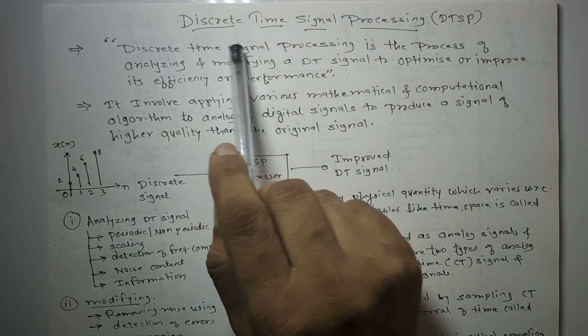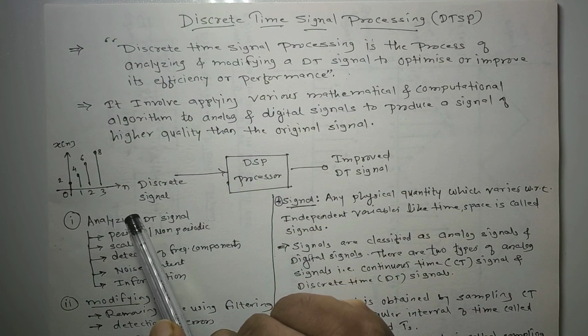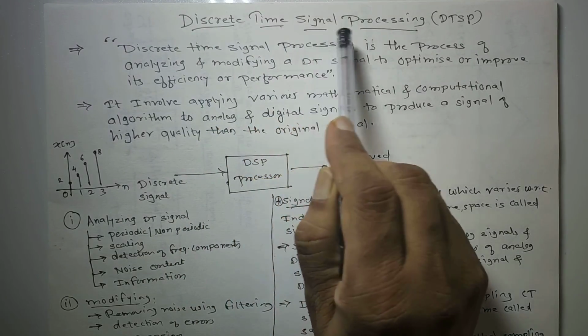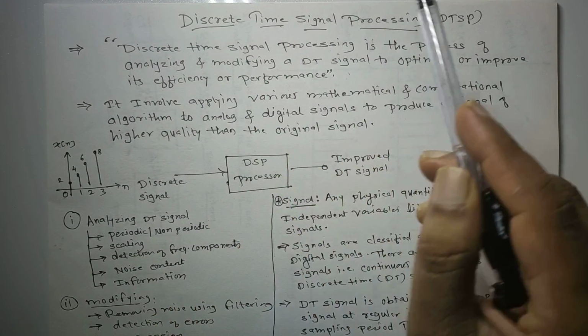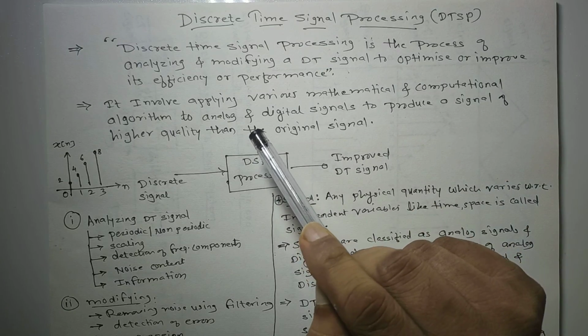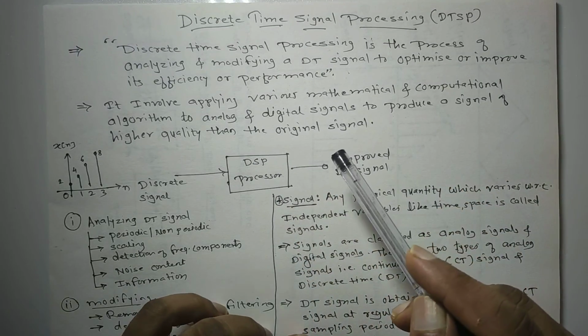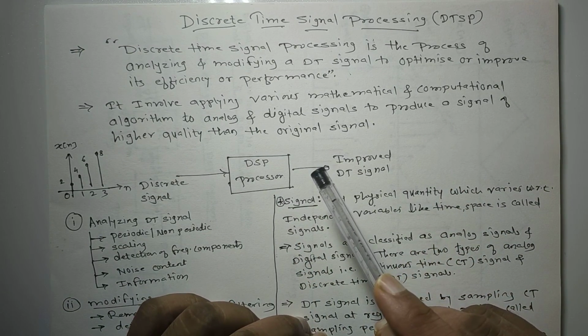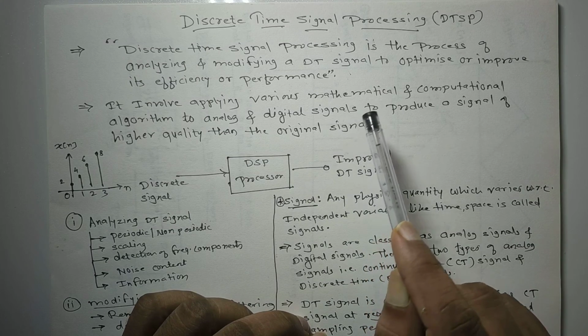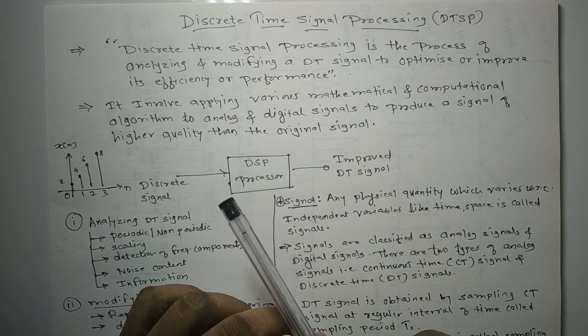Today we are going to start the subject Discrete Time Signal Processing, DTSP. This DTSP subject is in the 5th semester of Mumbai University.